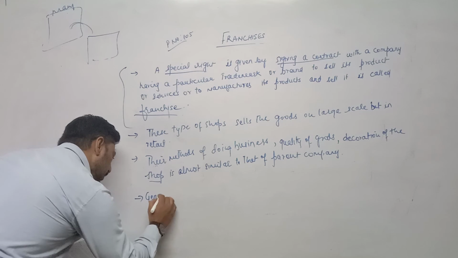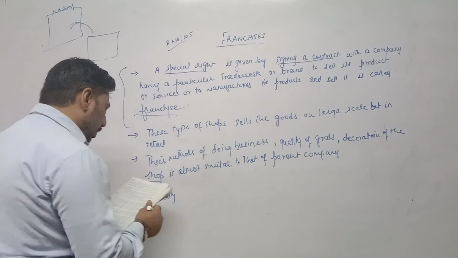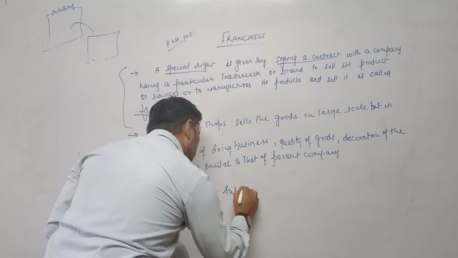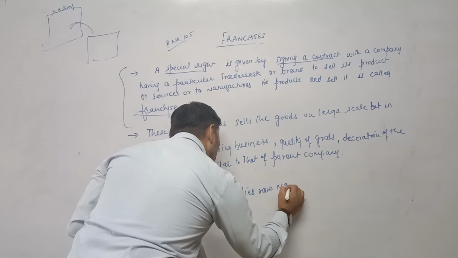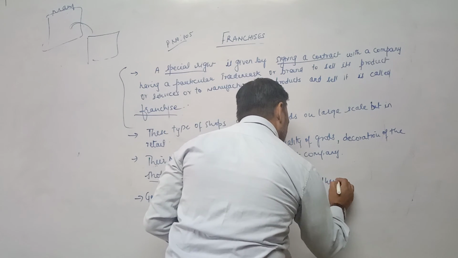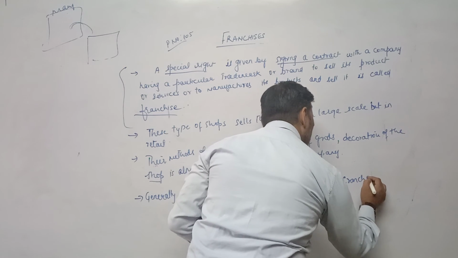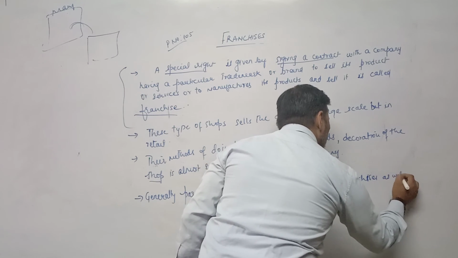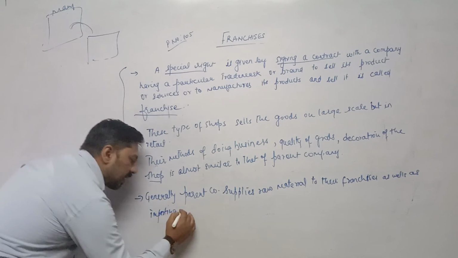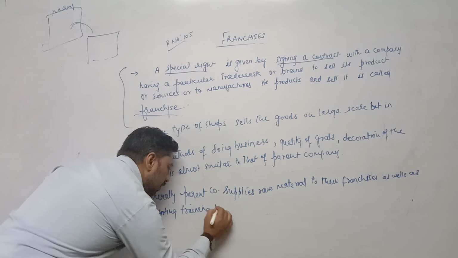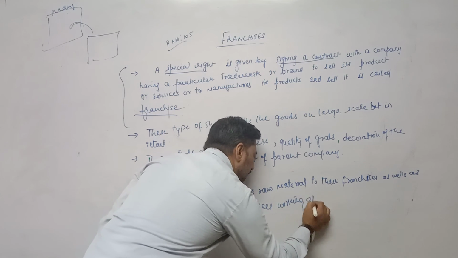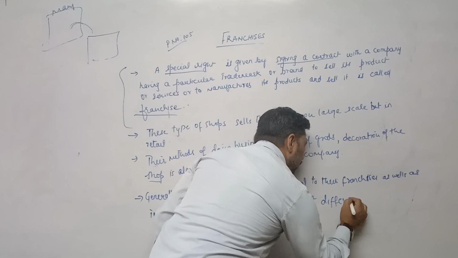Generally, the parent company supplies raw material to their franchisees as well as imparting, meaning providing, training to the employees working at different franchises.